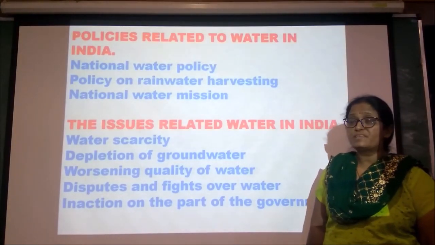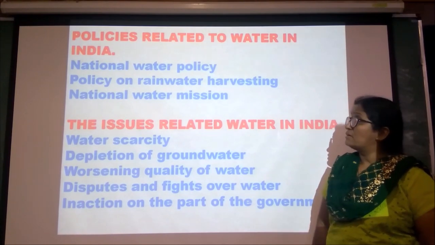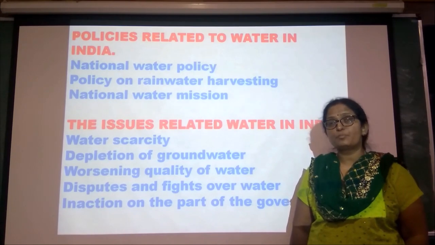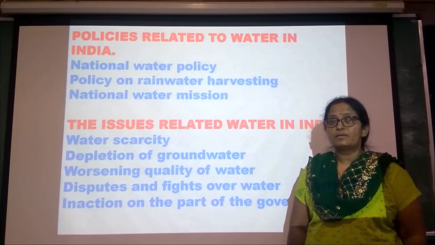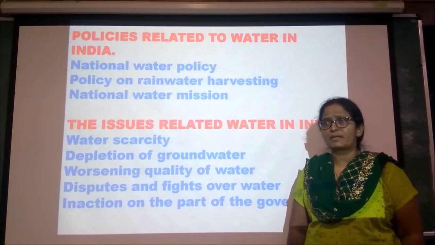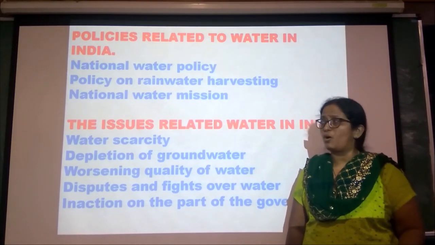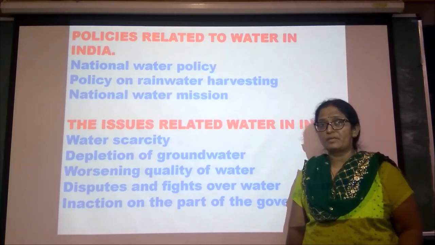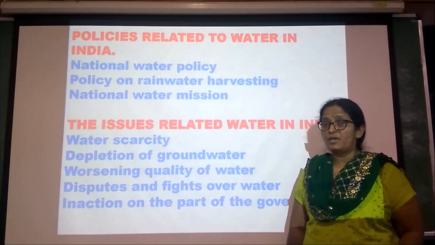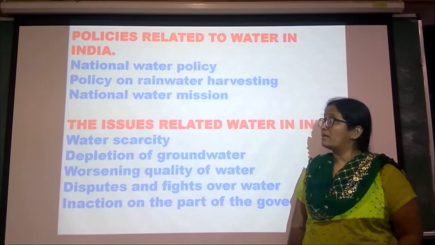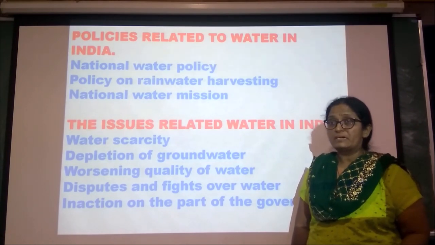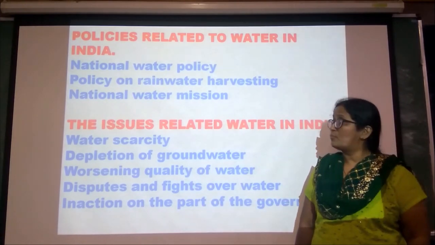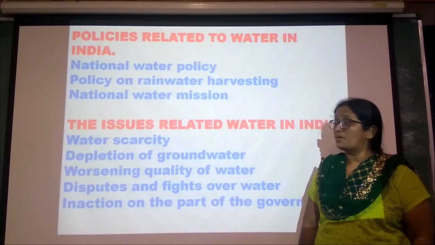So what are the policies related to water in India? Water is the most important natural resource, which helps in the survival of all organisms. But due to various reasons water is getting polluted, and we are facing scarcity of water. So to conserve water, there are some policies implemented in India: the National Water Policy, and the policy on rainwater harvesting.